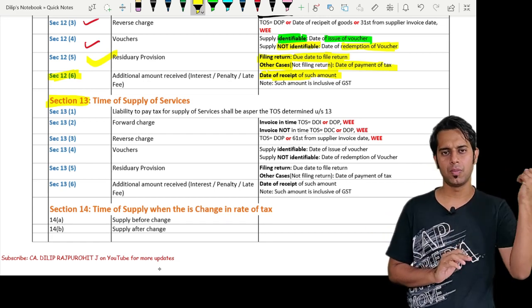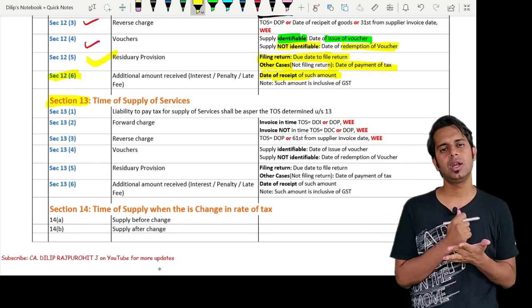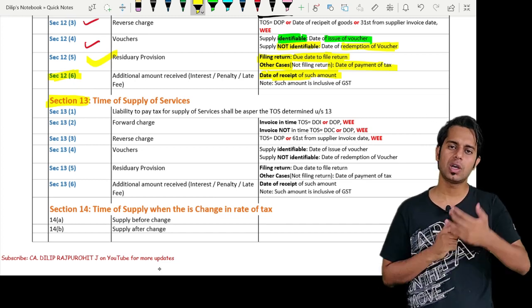Sir, what is date of payment? Same. Book entry date or bank credit date, whichever is earlier. Sir, what is that last date to issue invoice in case of services?